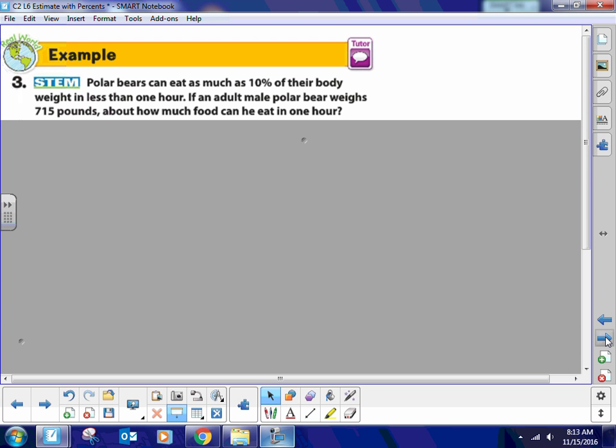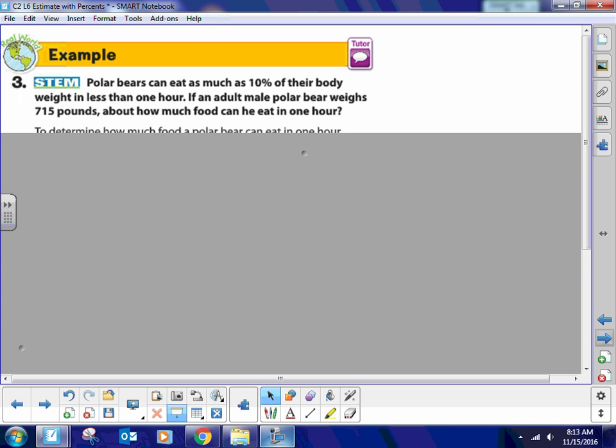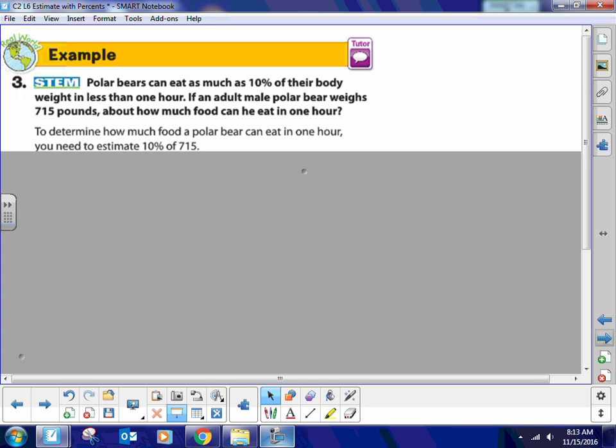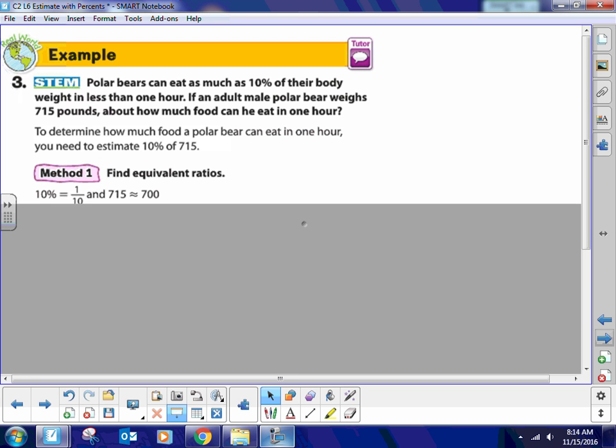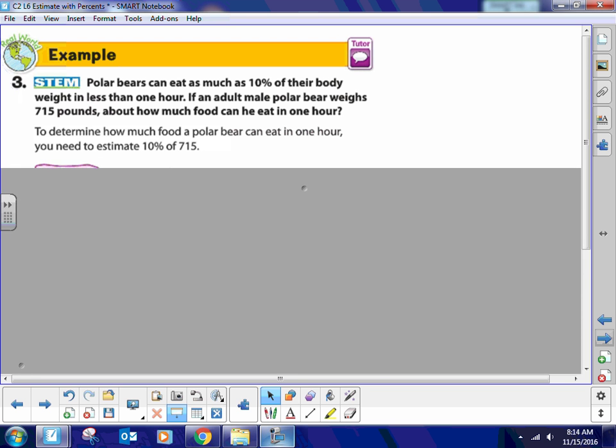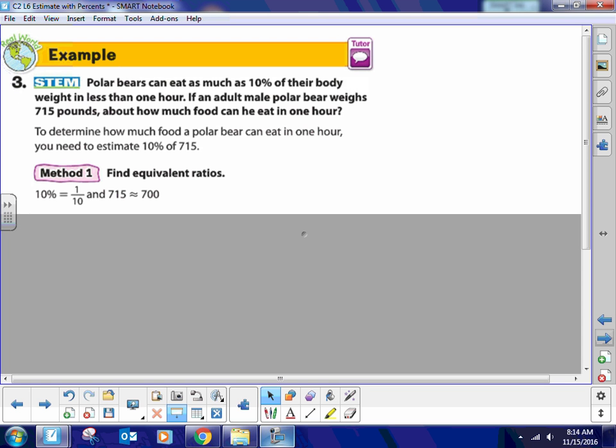All right, here we go. Polar bears can eat as much as 10% of their body weight in less than 1 hour. If an adult male polar bear weighs 715 pounds, about how much food can he eat in 1 hour? Here's what I would do. They're going to show you 2 methods here. I prefer method 2, I believe, but method 1, if you can work with method 1, go ahead. They use equivalent ratios. So what they did is we know that we're working with 10%, and that's a funny number.